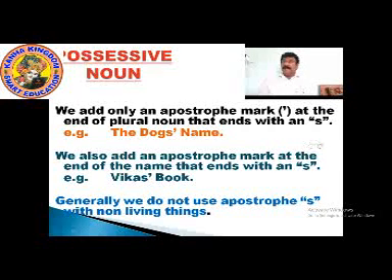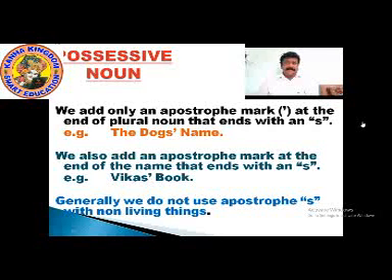Generally, we do not use apostrophe with non-living things. It's very much to be known. You have to memorize where the apostrophe S is to be added, where it's to be used. You have to memorize that we do not use apostrophe S with non-living things. What are the living things and non-living things?